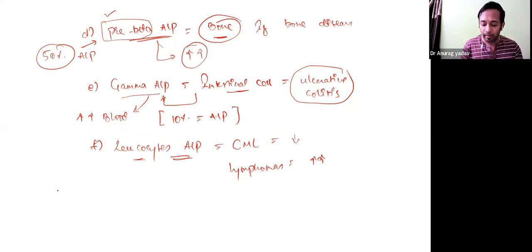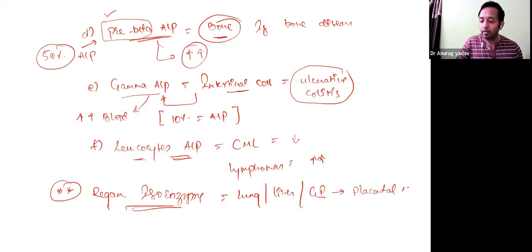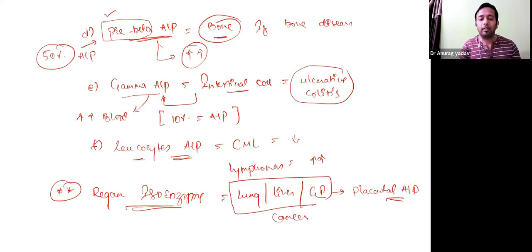And there is also one more type called as Regan isoenzyme. In a particular cancerous condition, like say cancer of lung or liver or GI tract, there is elevation in a type called the placental type of ALP. When there is cancer of this tissue, there is elevation in a type of isoenzyme which is called the placental form. And this kind of isoenzyme we call Regan's isoenzyme. Normally, it is not seen. In adults, you don't see placental type of ALP.